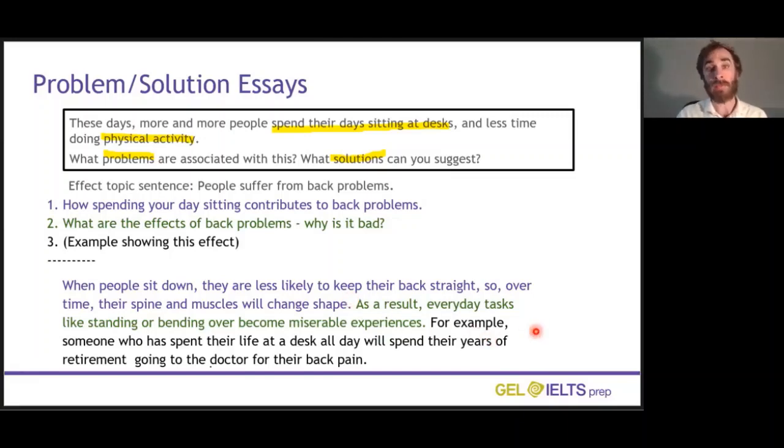For example, someone who has spent their life at a desk all day will spend their years of retirement going to the doctor for their back pain. So I've given an example here. It's very clear what the function of these sentences are and how they relate to each other. This is a good, cohesive, coherent argument.